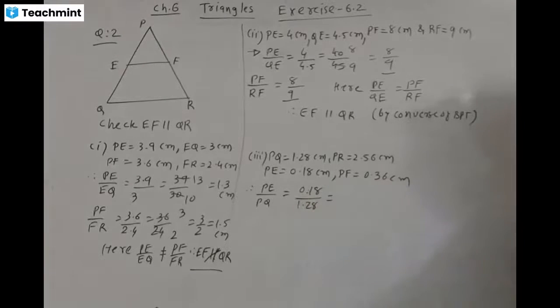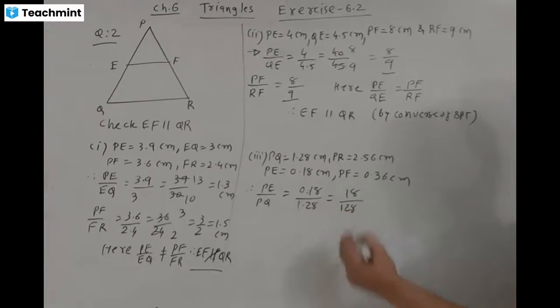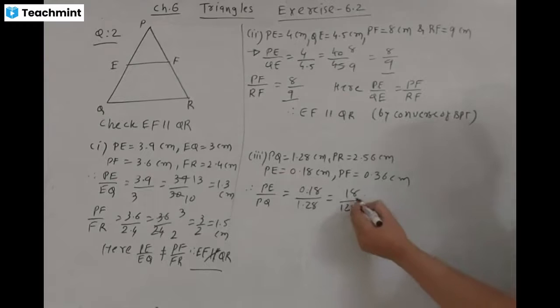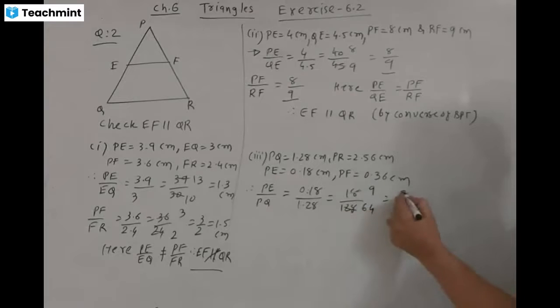Two digits after the decimal point in numerator and denominator both cancel out. 18 by 128, dividing by 2, we get 9 by 64.